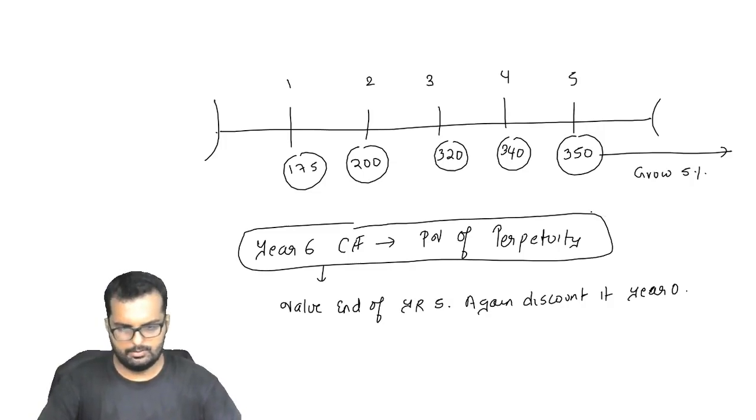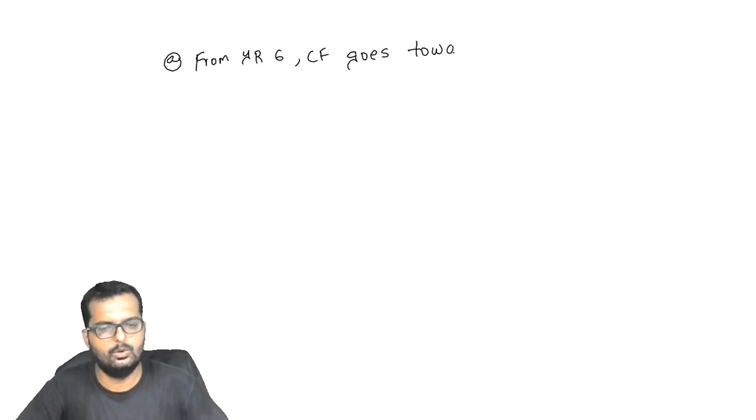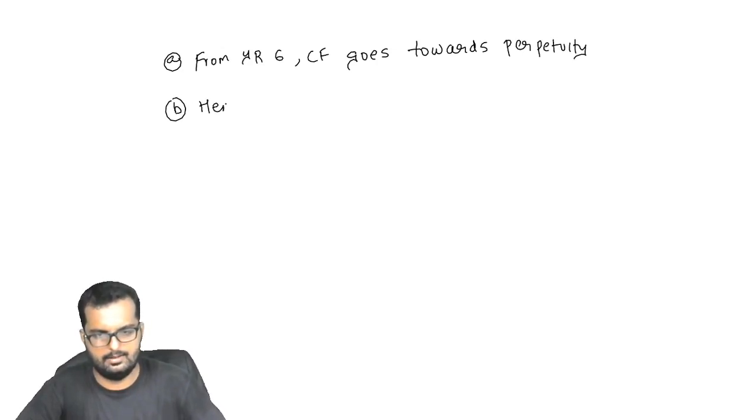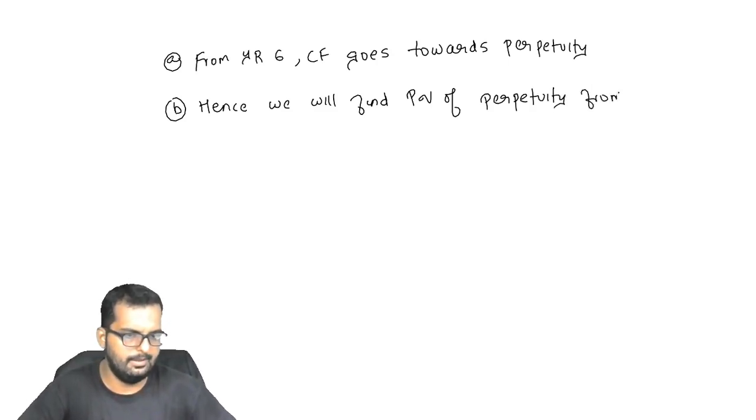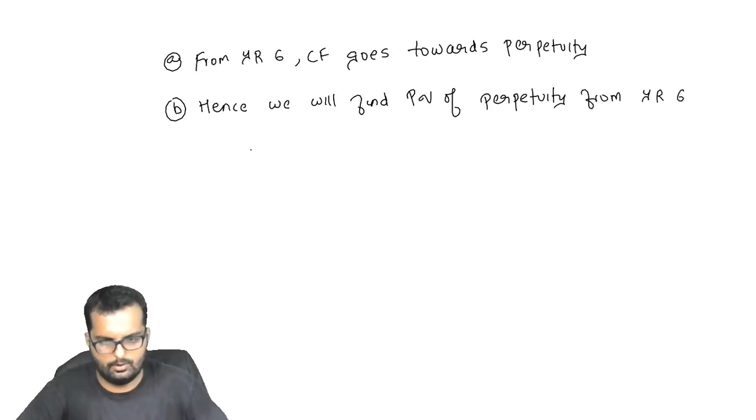All right, friends. I believe you have put up. I will give it to you here one by one again. Okay. From year 6, cash flow goes towards perpetuity. Hence, we will find present value of perpetuity from year 6 onwards.